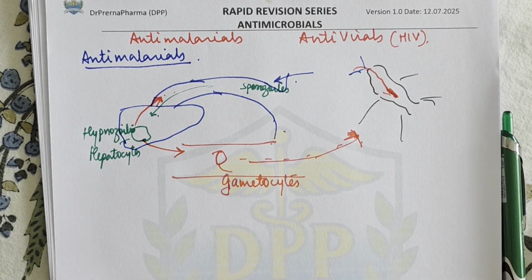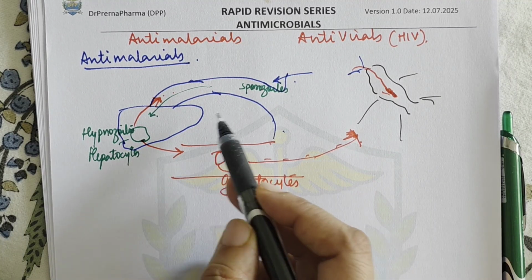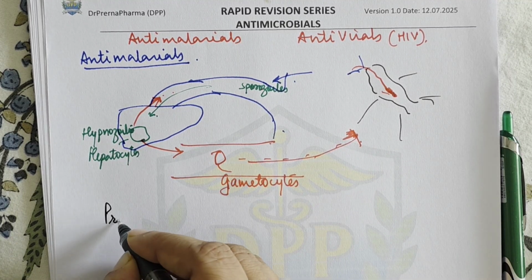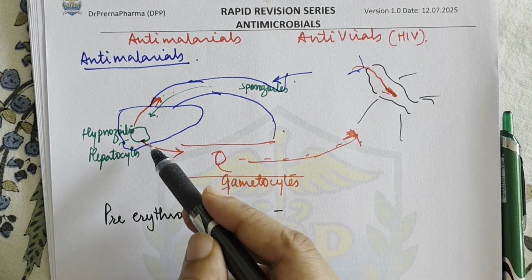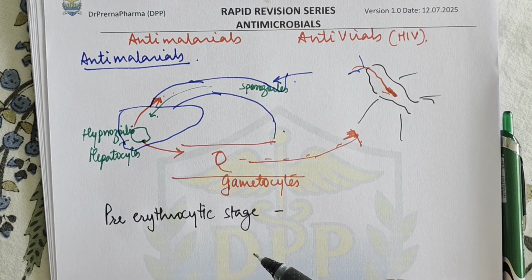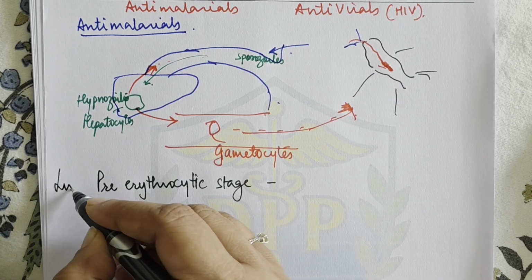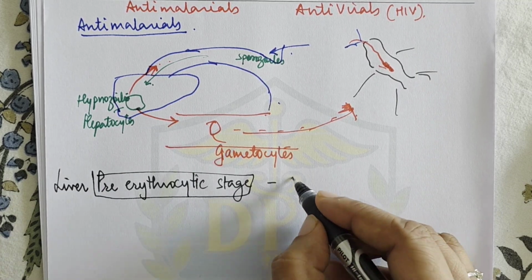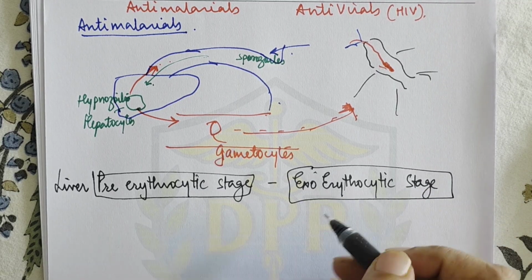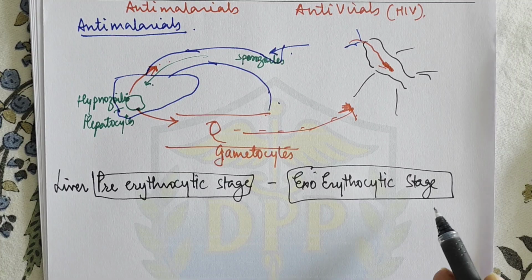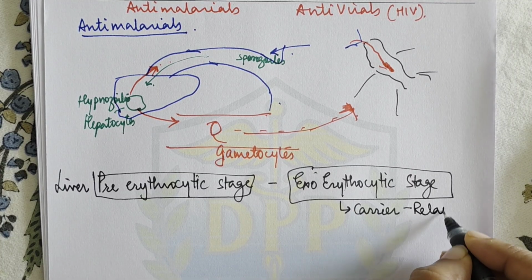Okay, now the stages we have studied. The first stage is infection by the female mosquito, and sporozoites enter the blood. Then there is the pre-erythrocytic stage, where they develop in the liver and multiply asexually to form hypnozoites. In the liver there is a pre-erythrocytic stage and an exoerythrocytic stage. Now what is exo? These hypnozoites, from the pre-erythrocytic stage, invade new liver cells and develop into merozoites. It is like a carrier state, so they remain there for a longer time and are responsible for relapses.